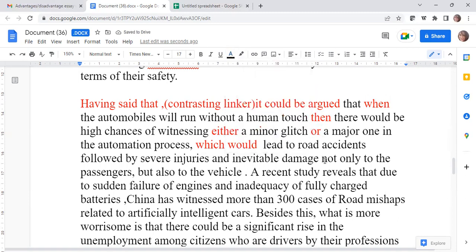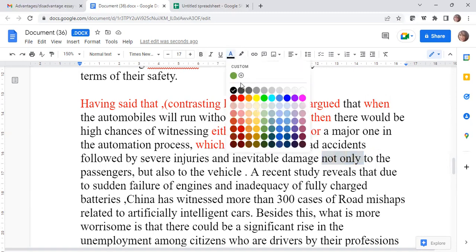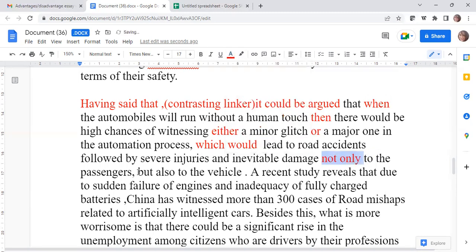Okay, so then you have 'not only but also'. So in one sentence construction, she has given the topic sentence, she has explained the point, and at the same time, she has tried to use a variety of sentence construction.